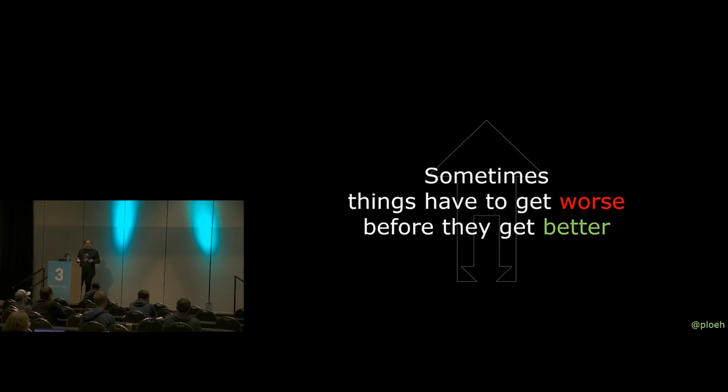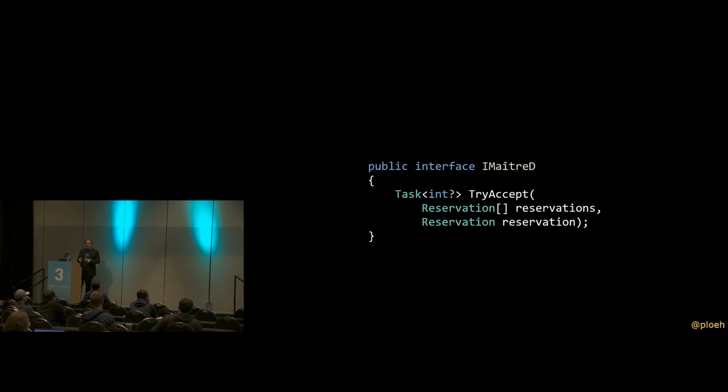And one of the things that will get worse now is that if we look at maitre d', that interface from before, in order for things to still compile, we need to change the interface definition to also take reservations as one of the method arguments, because otherwise we can't implement that interface.